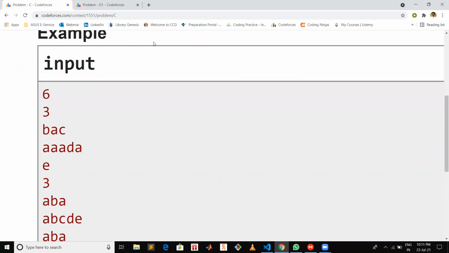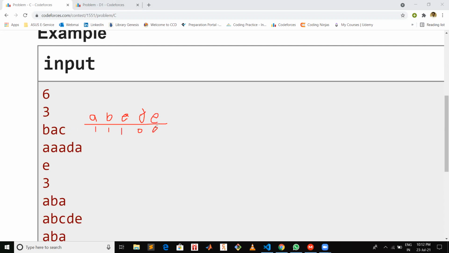Since there are only five characters for each of these words, for each word we can have the count of all the characters A, B, C, D and E. We can pre-calculate the number of these characters in each word. So for the first one, the count of A is 1, the count of B is 1, the count of C is 1, and the rest, D and E, are 0.